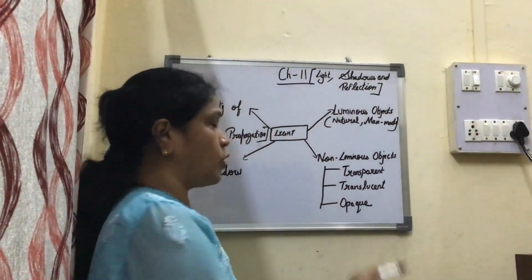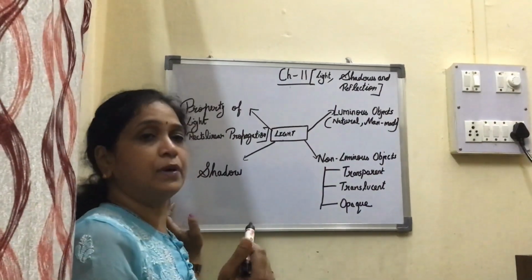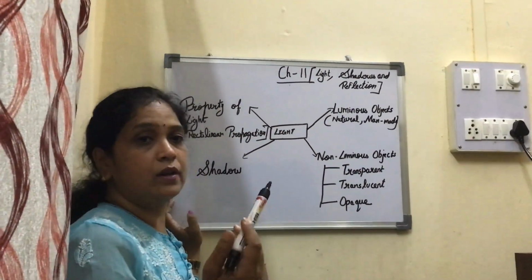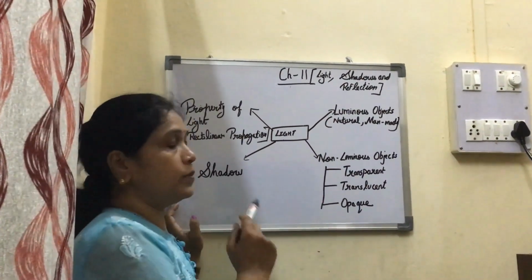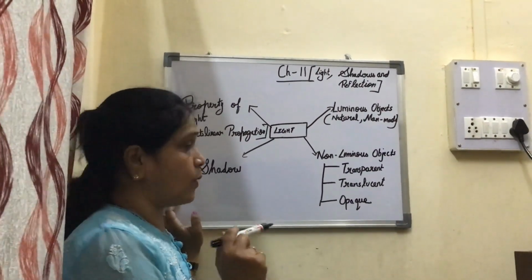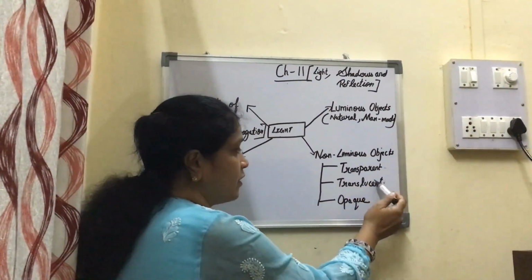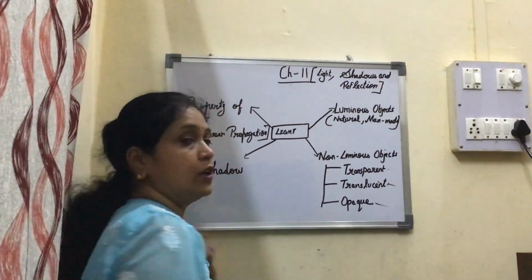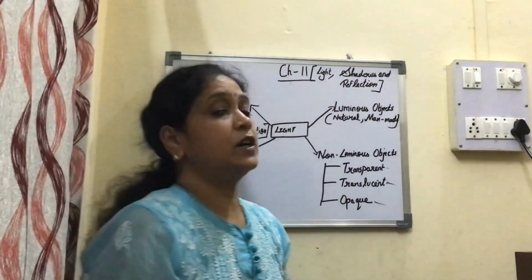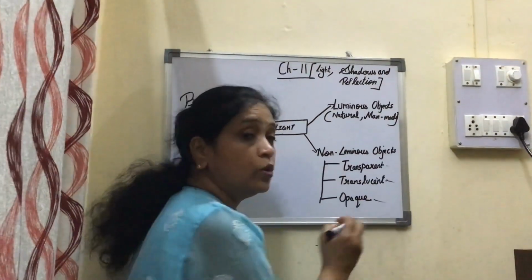Non-luminous objects are those objects which do not emit light of their own. Example, table, chair, wall, wood, these are all the non-luminous objects. Now what happens when light falls on these objects? Non-luminous objects can be classified as transparent, translucent and opaque. Now what are transparent objects? Transparent objects are those objects which allow light to pass through them.